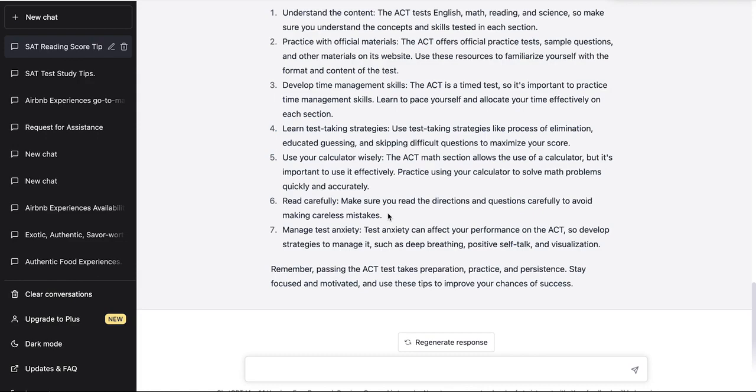You don't want to make any assumptions. Make sure you read the questions, understand the questions, and you can do that only by reading carefully. Pointer 7 says manage test anxiety.